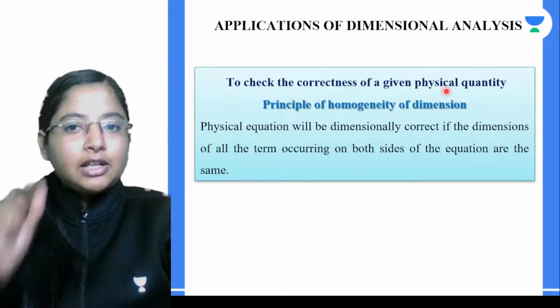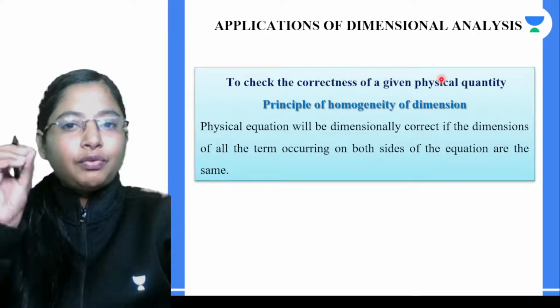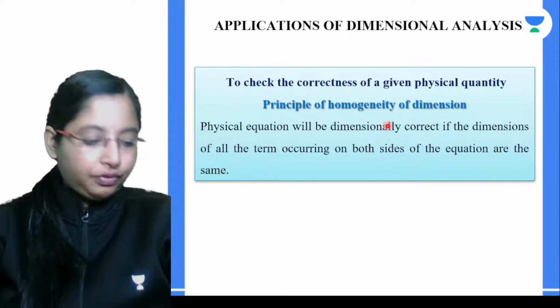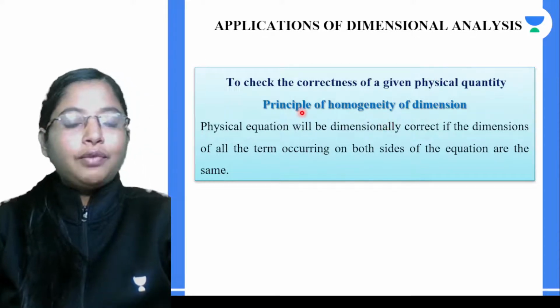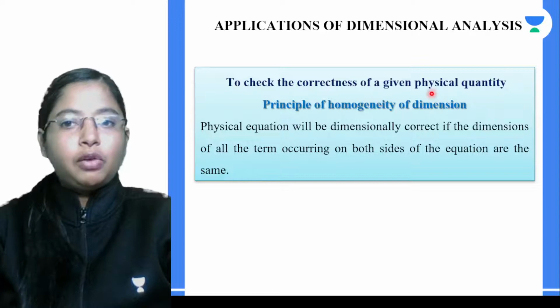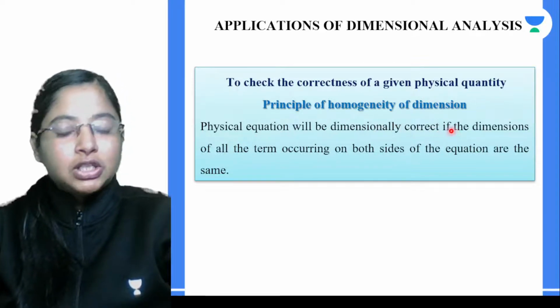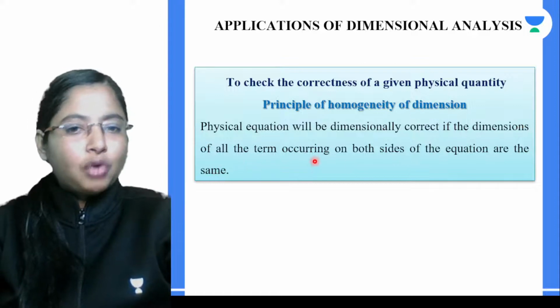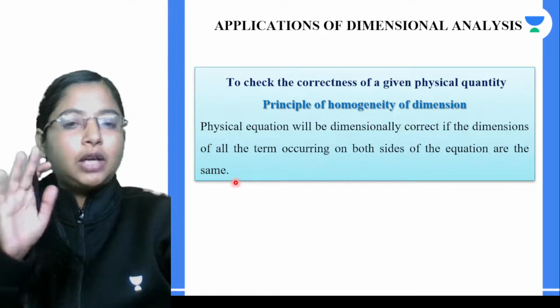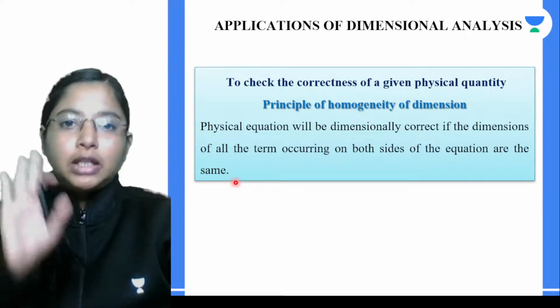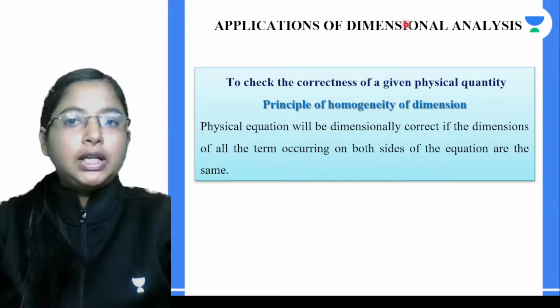Okay, we can check the correctness of a given physical quantity. To find the correctness, we are going to make use of the principle of homogeneity of dimension. That is, a physical equation will be dimensionally correct if the dimension of all terms on both sides of the equation are the same. So for a given equation, we can check whether it is correct or not using dimensions.